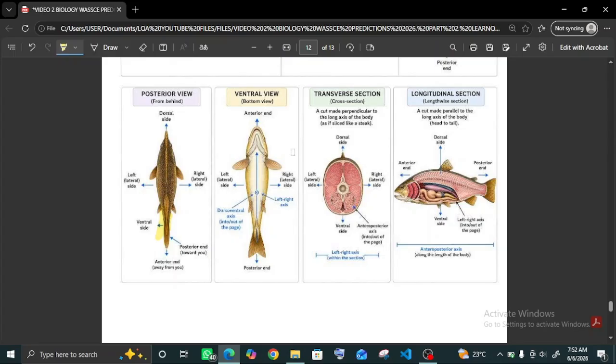The ventral view of a fish is this, which is the bottom view. In human, it will be your belly. That's your ventral view. Your belly, your face, your belly downwards. The cross section of a fish is you are cutting the fish this way. And this is how the cross section or the transverse section looks like. While the longitudinal section is also the lengthwise section. And you can get a view from cutting the fish this way downwards.